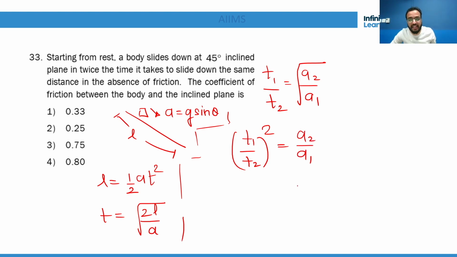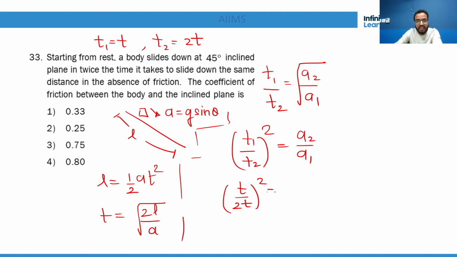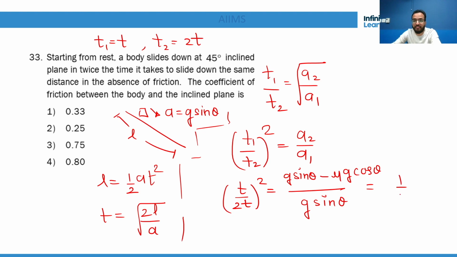Now carefully, let's say the first time is when it is for a1. Let's say t1 is t and t2 is equal to 2t. That means t1 is equal to t, when it is moving with what acceleration? Without friction. So t1 is the case without friction. So you will say (t upon 2t) whole square is equal to g sine theta, the acceleration without friction, over the acceleration when friction comes. That's all. So you will say it is 1 by 4.